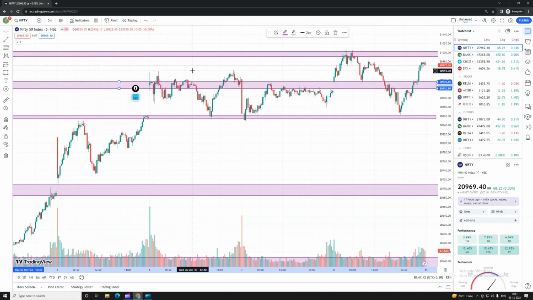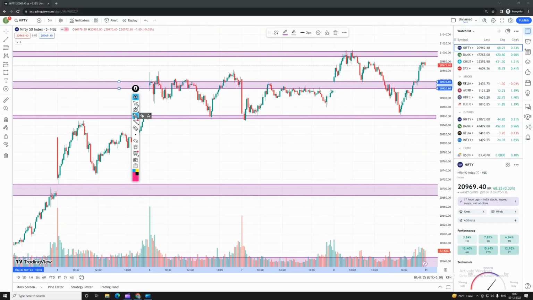Ladies and gentlemen, now we are going to look into the intraday support and resistance levels for Monday, guys. Here we have some support and resistance according to the price action levels. What happened on Friday? You can see it was a bit of a gap up, and the market took resistance at 21,000 here, and then came down to the support of 20,860, guys.